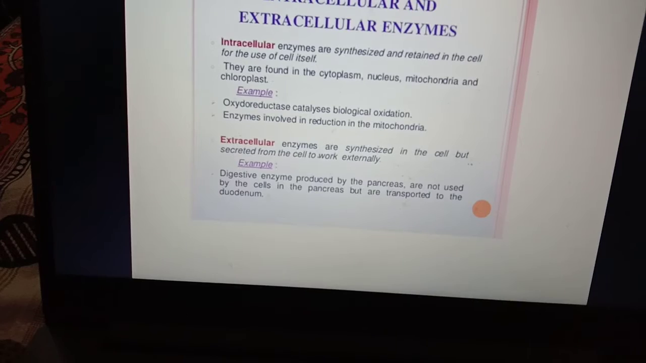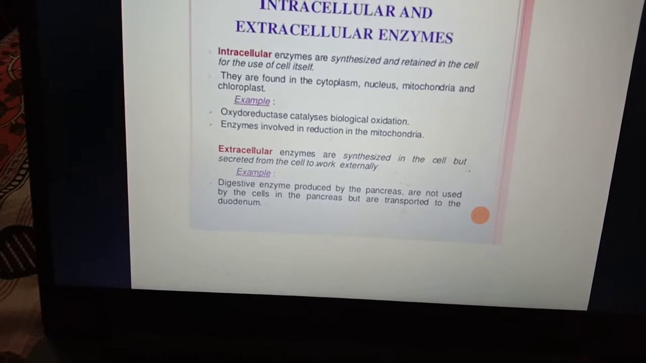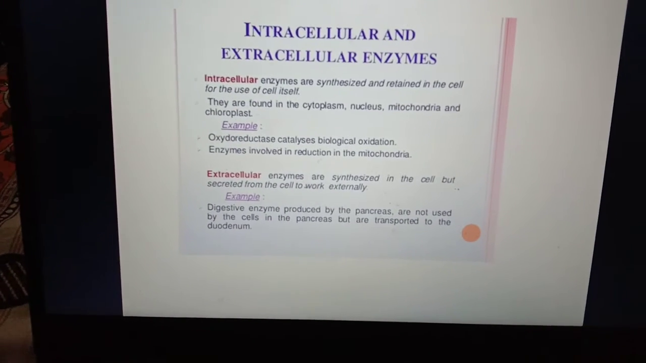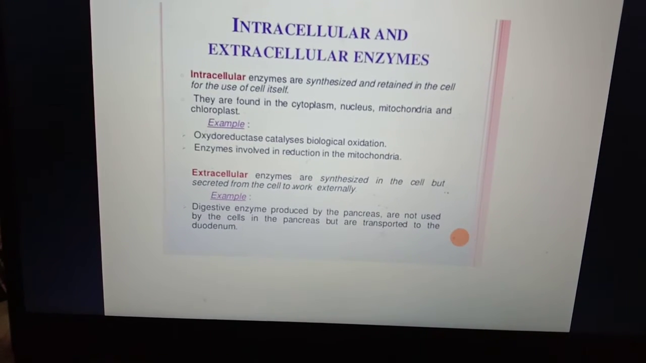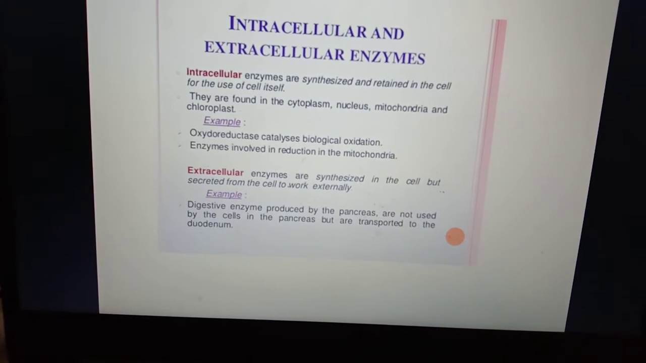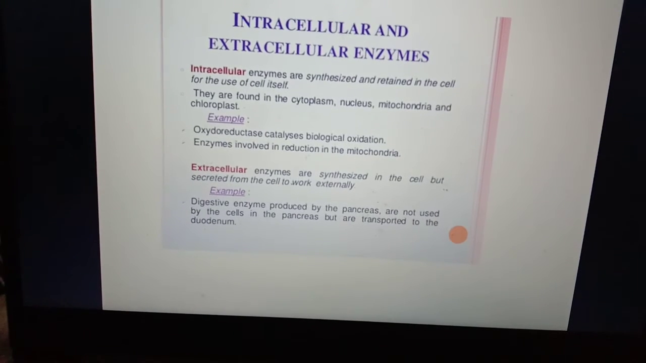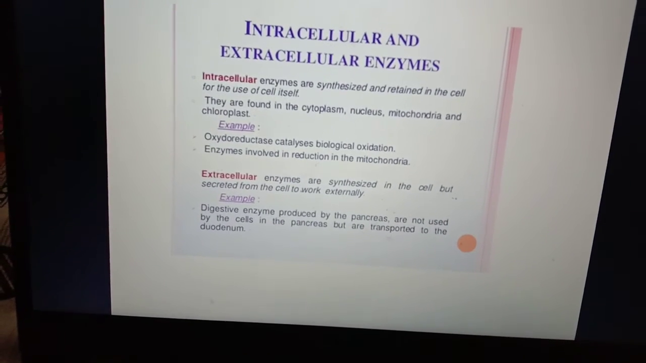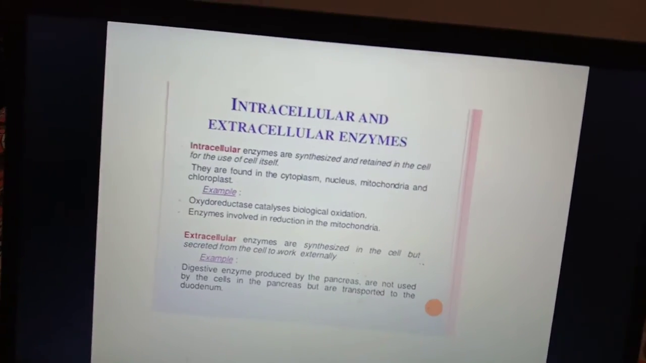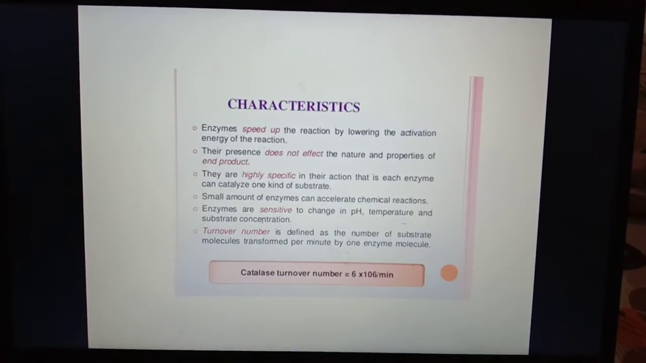The second type is extracellular enzymes, which are synthesized in the cell but secreted from the cell to work externally. An example is the digestive enzymes produced by the pancreas, which are not used by the cell in the pancreas but are transported to the duodenum. So these are the two types of enzymes.